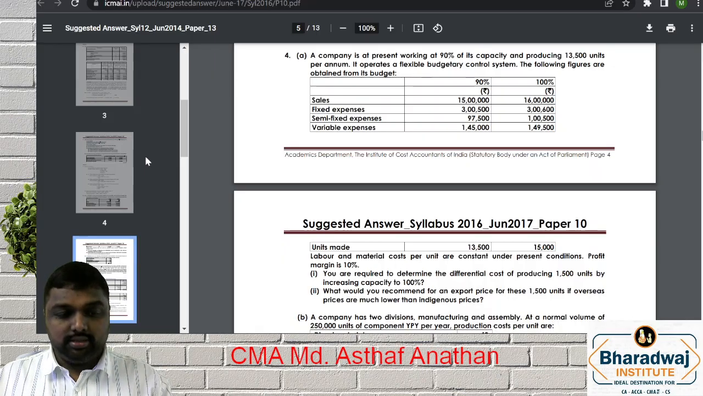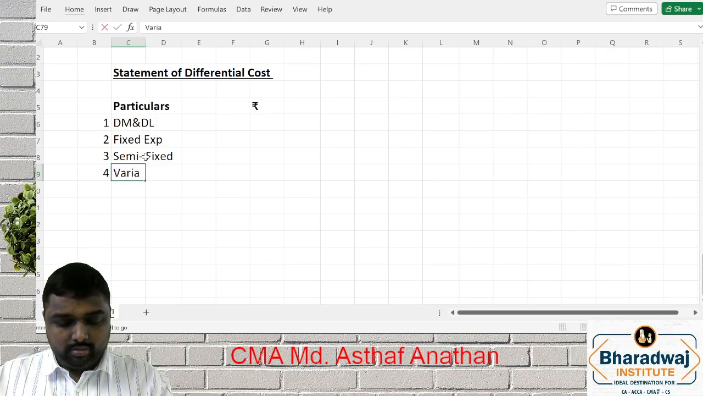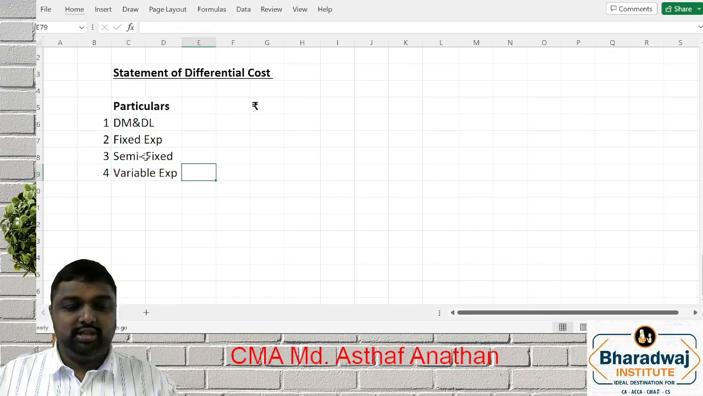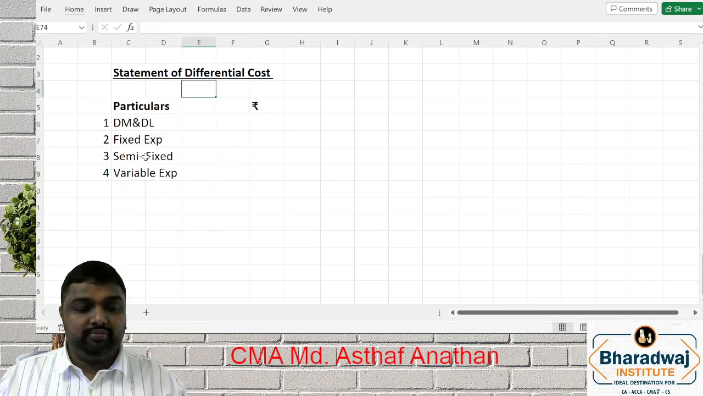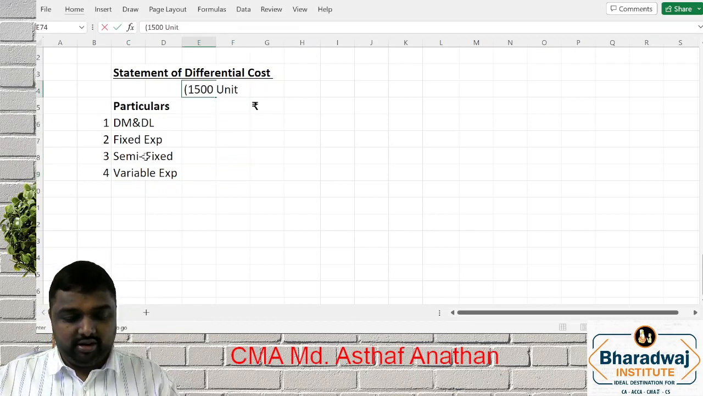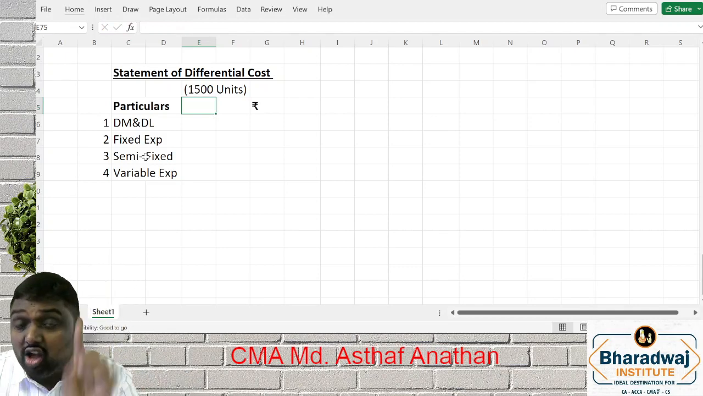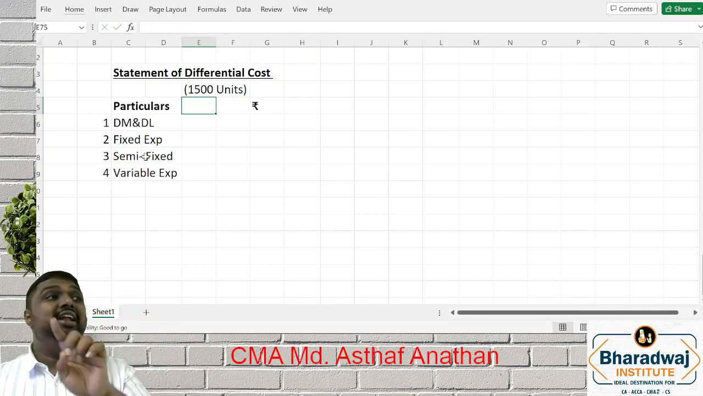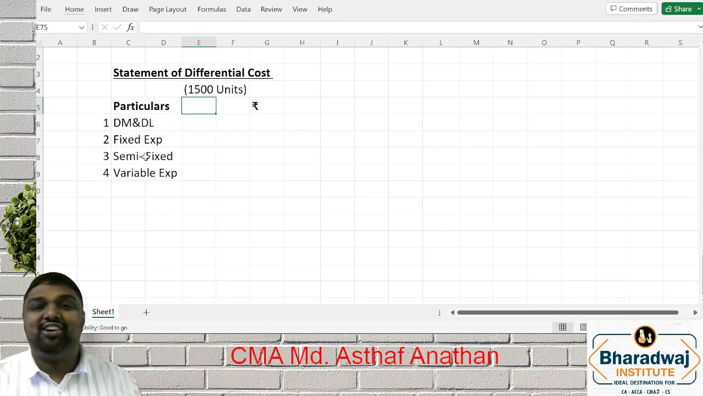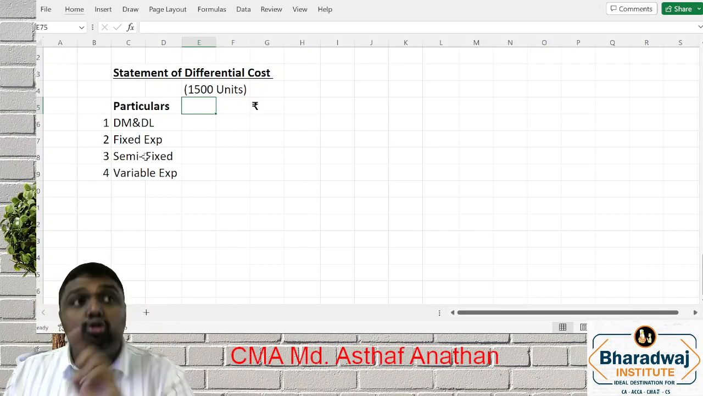Next is variable expense. If you are able to fill this item, 1,500 units. Answer is all. Differential cost is the cost from one level to another. Differential cost is a cost from one level to another level.